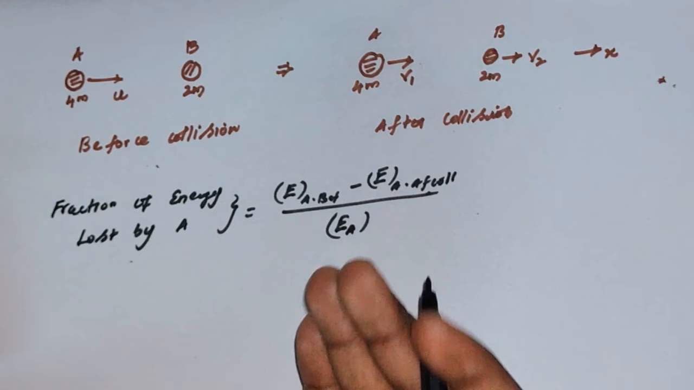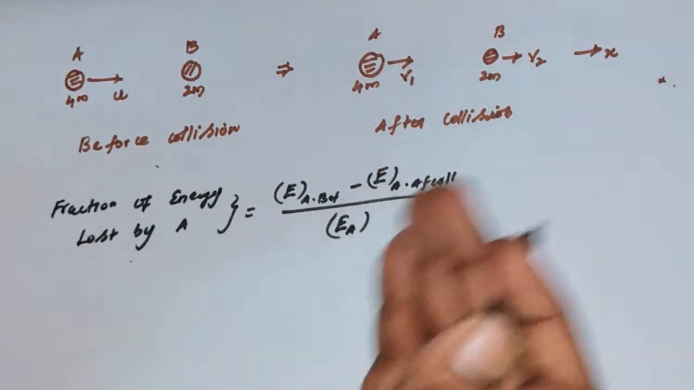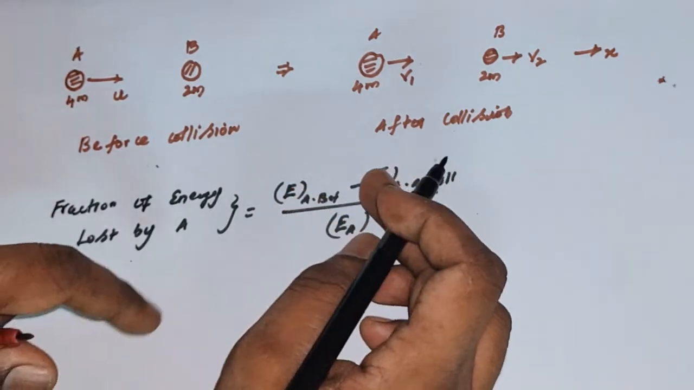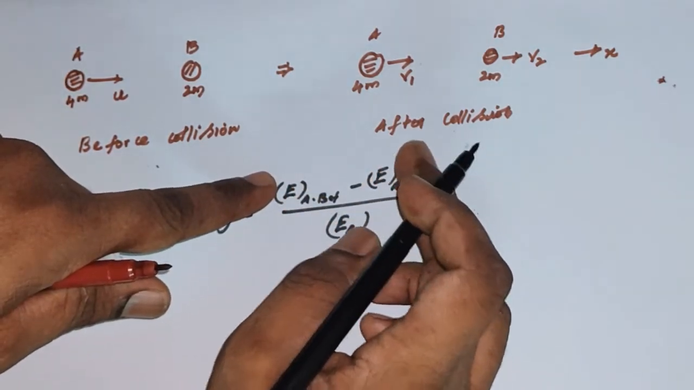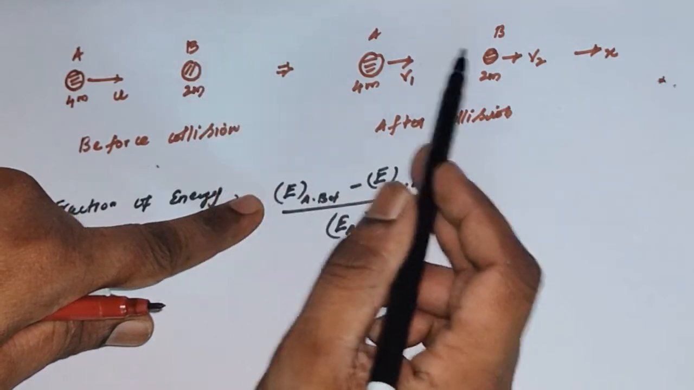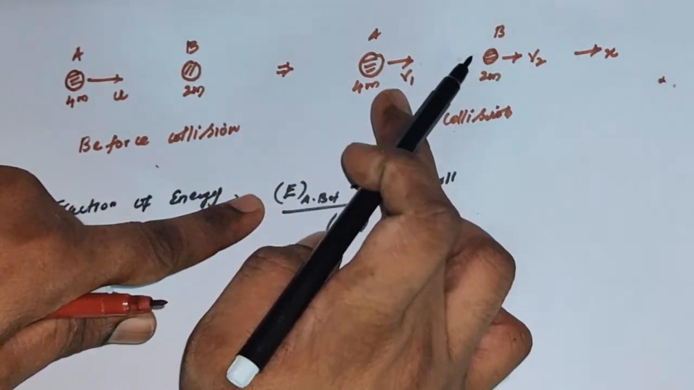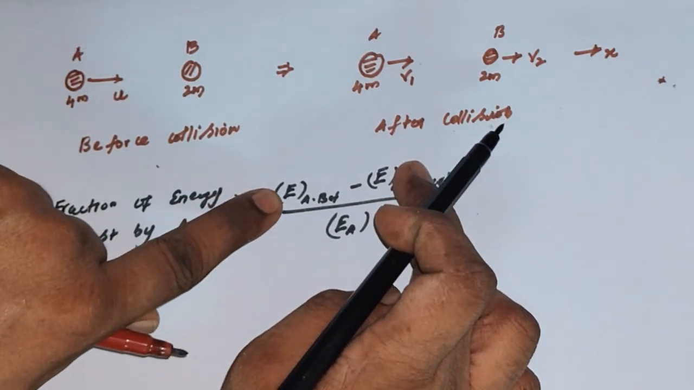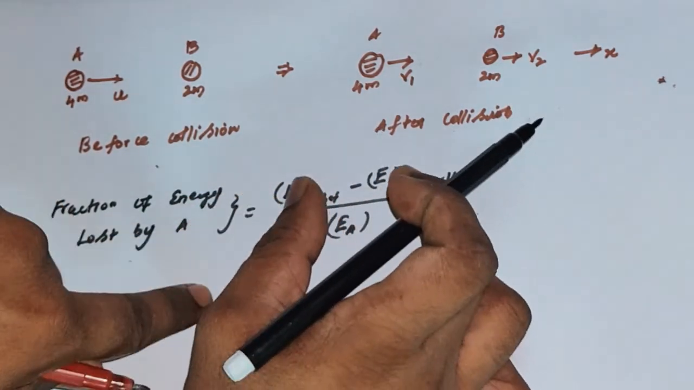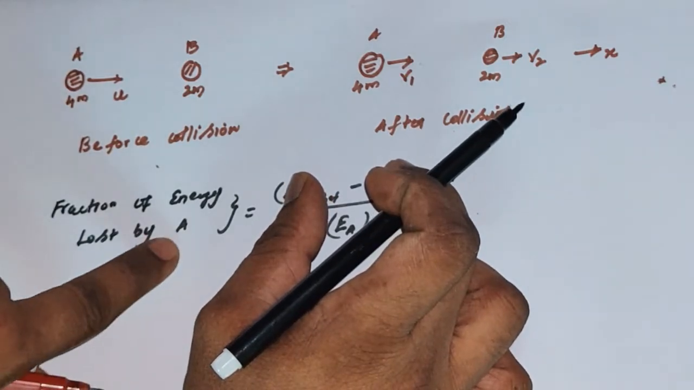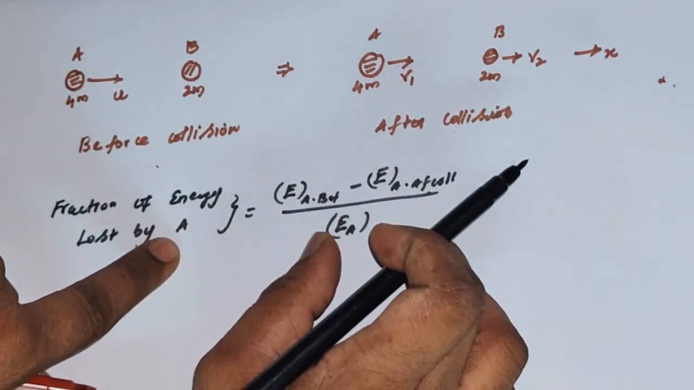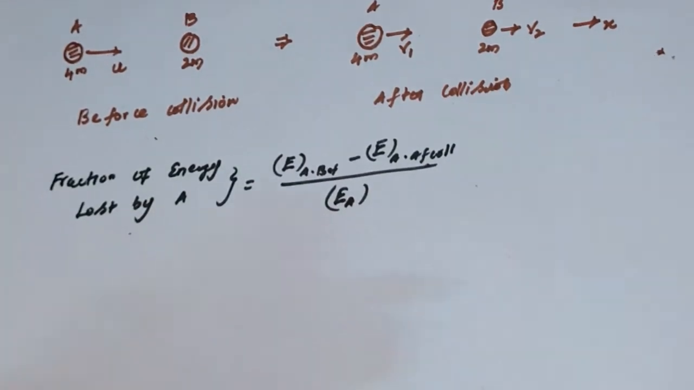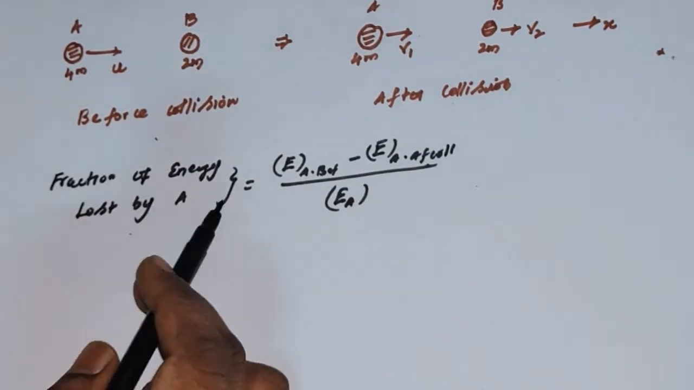The fraction of energy lost by the object means this much amount of energy is lost by the object. The numerator defines the energy lost by the object. We are not going to find the energy of B after colliding. We just need to find the energy of A after the collision. If you subtract it from the original energy of A, it gives the amount of energy lost by A. Comparing with the original energy gives the fraction of energy lost by A. So for solving this problem, we are going to use the two conservation laws.